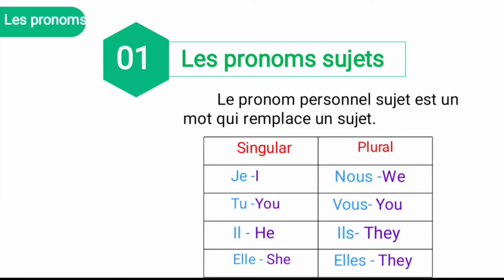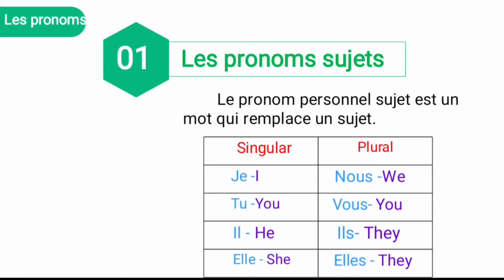And the subject pronouns are I, you, he, she, it, we and they. These are the subject pronouns in English. In French also the same. Let's see. Singular. What are the singular subjects? Je, I; tu, you; il, he; and elle, she. What are the plural subjects? Nous, we; vous, you; ils, they; and elles, they. These are all plural subjects.